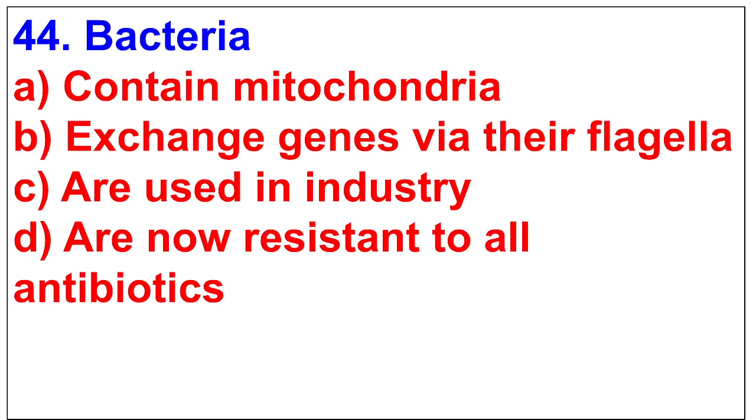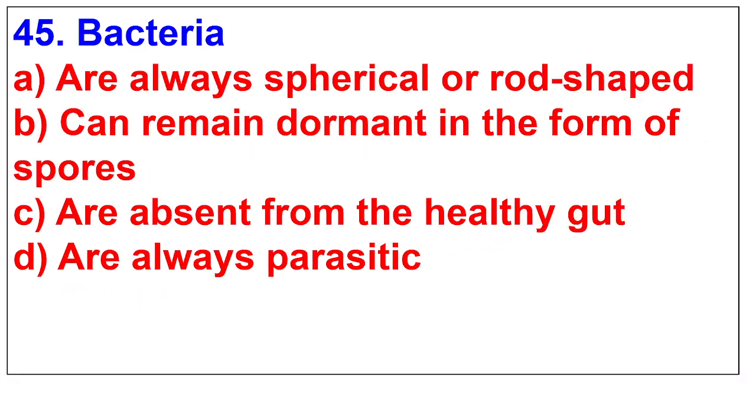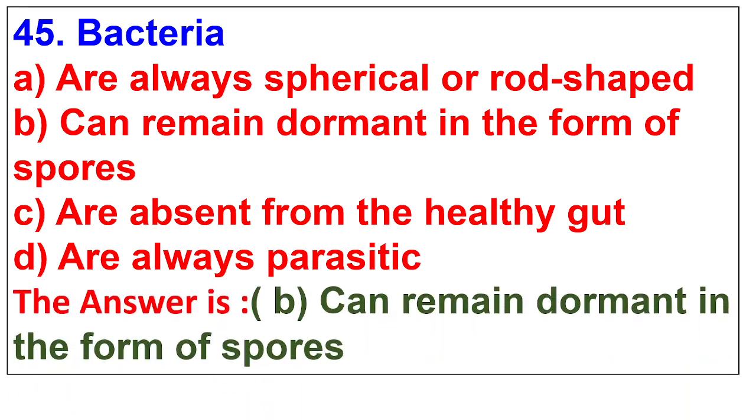44. Bacteria. A. Contain mitochondria. B. Exchange genes via their flagella. C. Are used in industry. D. Are now resistant to all antibiotics. The answer is are used in industry. 45. Bacteria. A. Are always spherical or rod-shaped. B. Can remain dormant in the form of spores. C. Are absent from the healthy gut. D. Are always parasitic. The answer is can remain dormant in the form of spores.